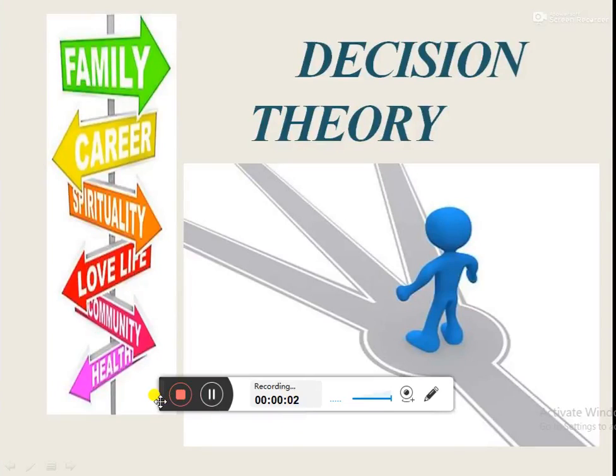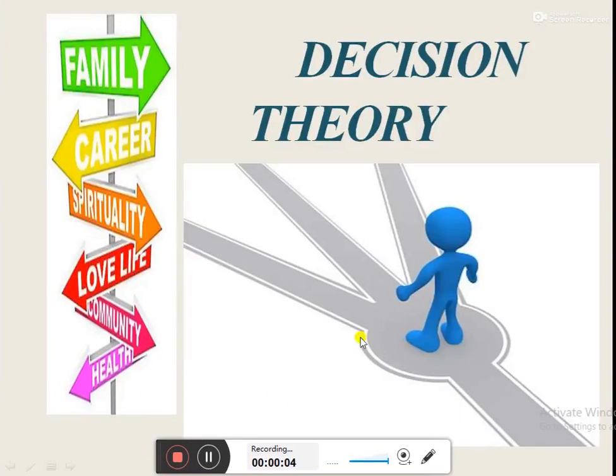Hello everyone. In this video, we are going to study another type of making decisions in decision theory. As we know, decision theory represents an approach of taking decisions under different environments. There can be different situations in which a decision maker needs to take decisions. There can be situations under uncertainty, situations under certainty, and situations under risk.